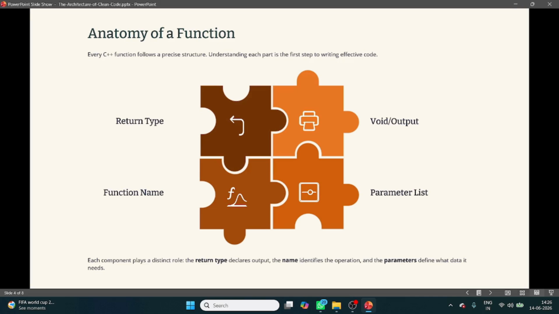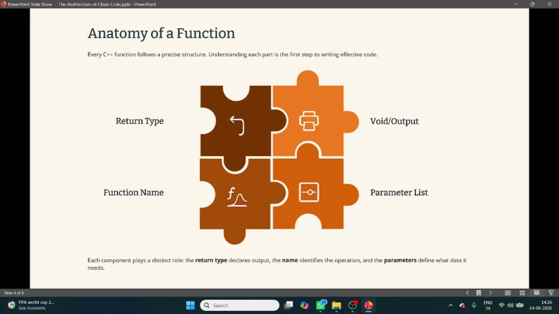Now, parameters, that is also known as arguments. Int a, comma, int b. These are inputs provided to the function, and the function body will do addition of these two numbers a and b that the user will pass, and return a plus b.